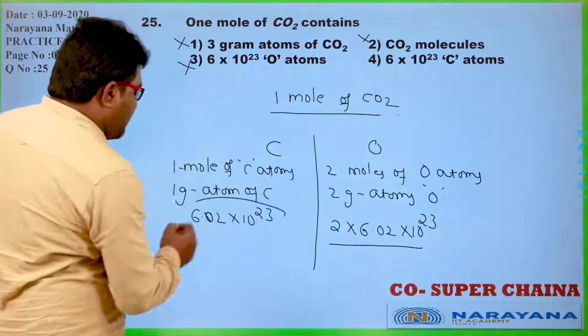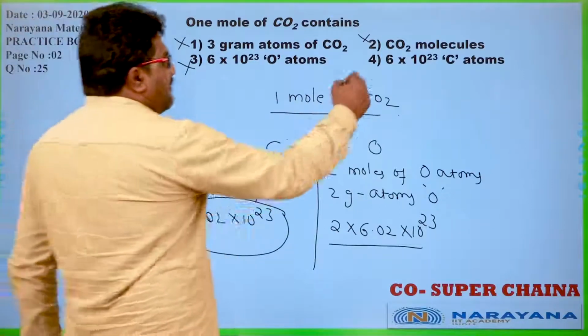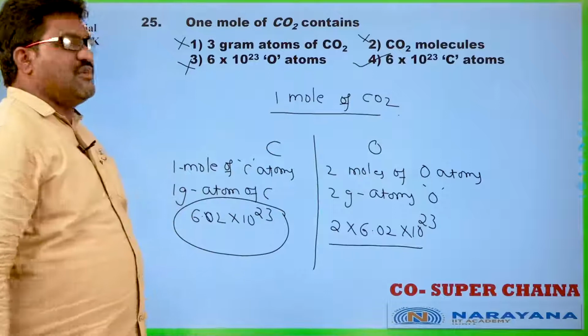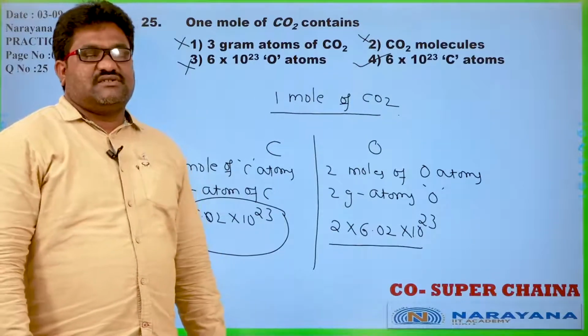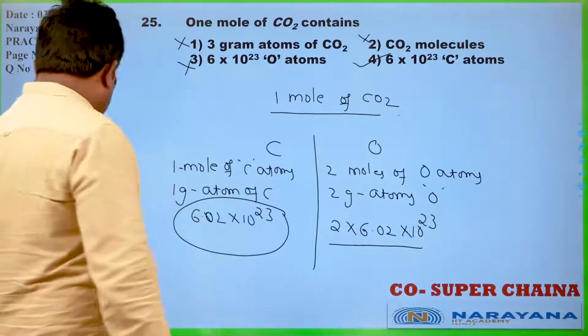While coming to carbon, 1 mole means Avogadro number, so Avogadro number of carbon atoms. Is it clear? Now let us go for the next question.